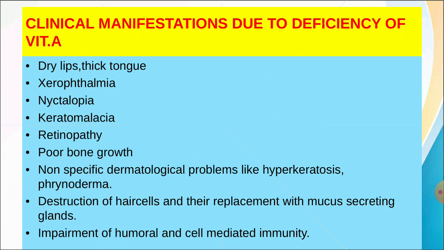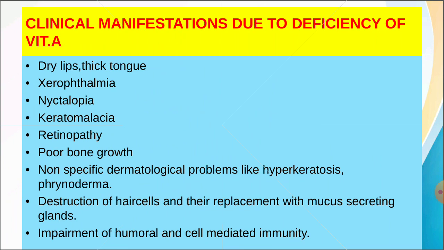Clinical manifestations due to deficiency of vitamin A include dry lips, thick tongue, xerophthalmia. Xerophthalmia is dry, thickened conjunctiva and cornea. Nyctalopia. Nyctalopia is nothing but night blindness. Keratomalacia. Keratomalacia is softening of cornea and ulceration. Retinopathy. Poor bone growth. Non-specific dermatological problems like hyperkeratosis and phrenoderma.